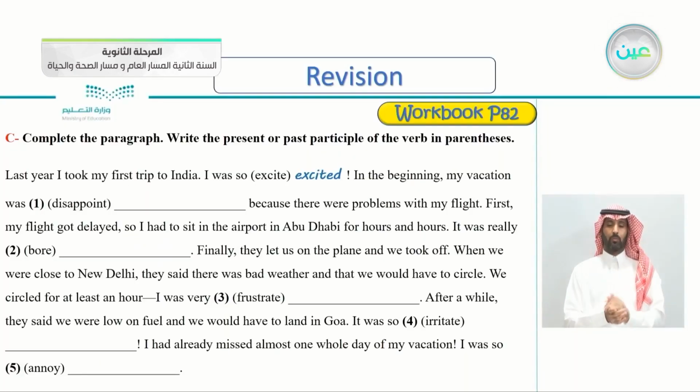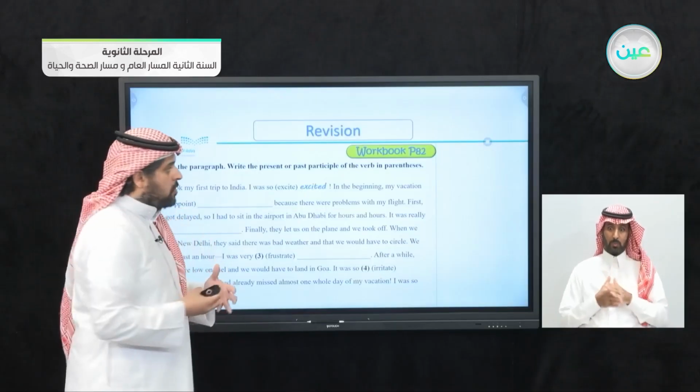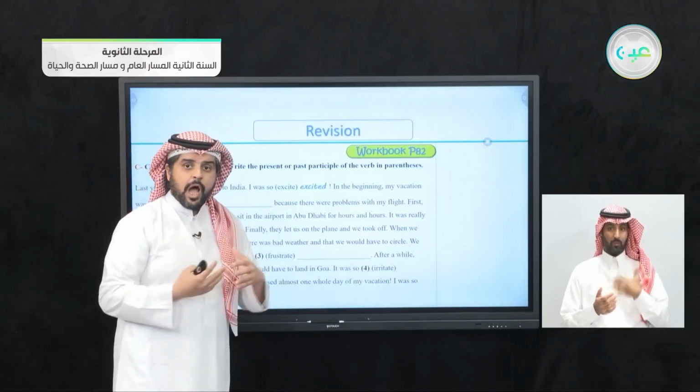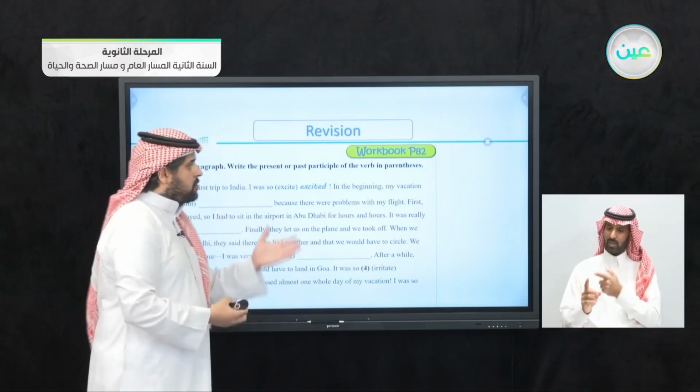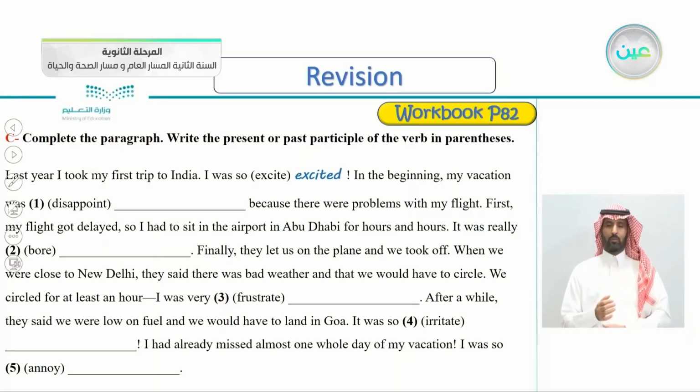So number one, the first sentence is already done for you. Last year, I took my first trip to India. I was so excited. So he's describing how he feels. So when you describe how you feel, or how someone else feels, you use, of course, the past participle. You can notice the -ed here. This is the past participle.